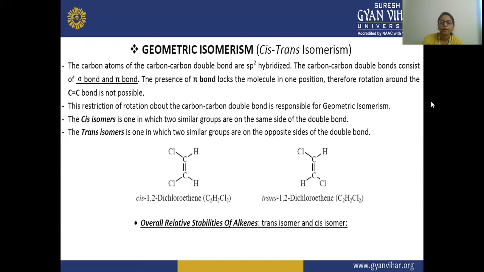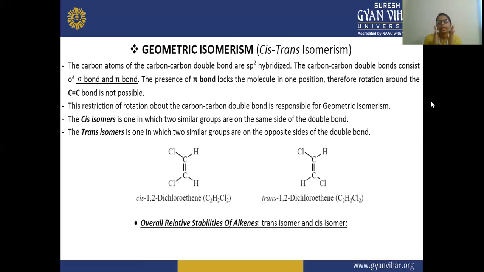Next is geometrical isomerism. So geometrical isomers come under stereoisomerism, which we will also learn in the further slides. The carbons of the carbon-carbon double bond are sp2 hybridized. We already know that the carbon containing the double bond is sp2 hybridized, and the carbon-carbon double bond consists of a pi bond and a sigma bond.